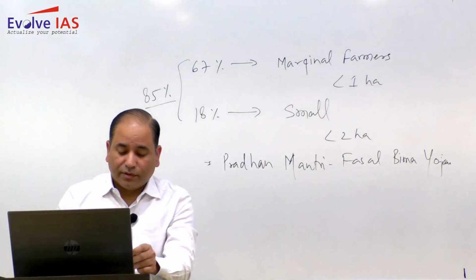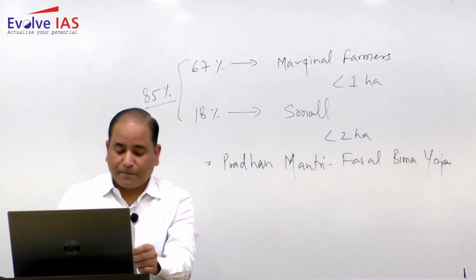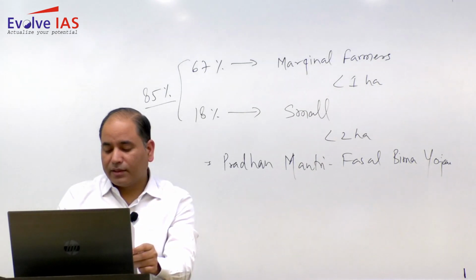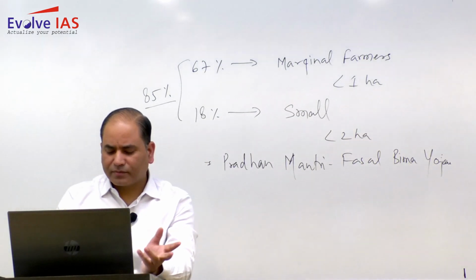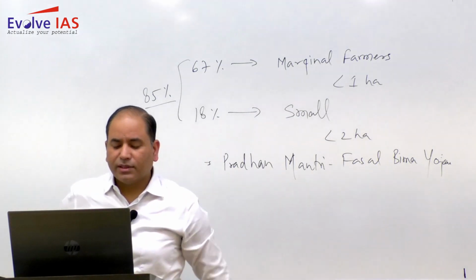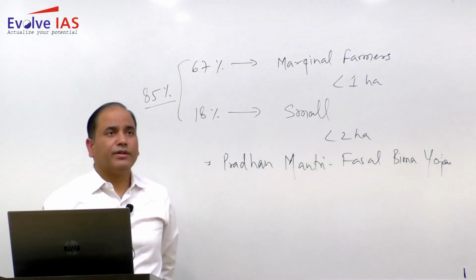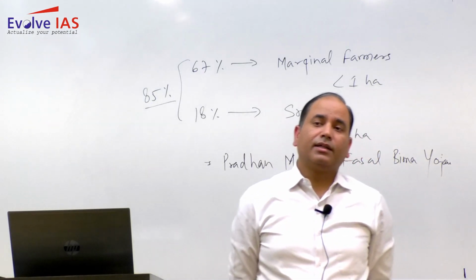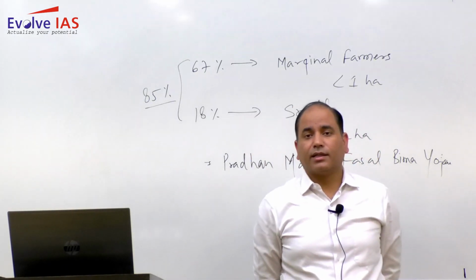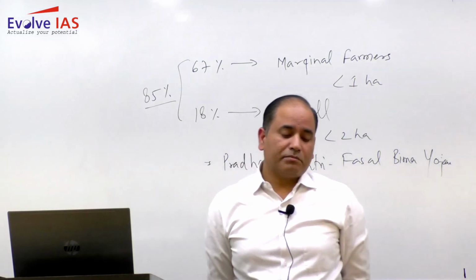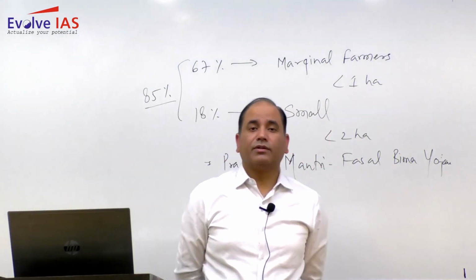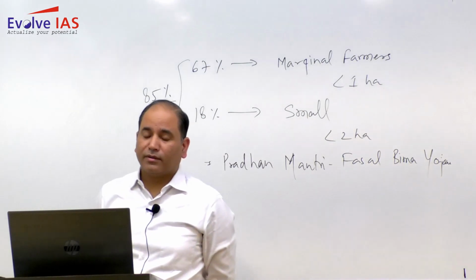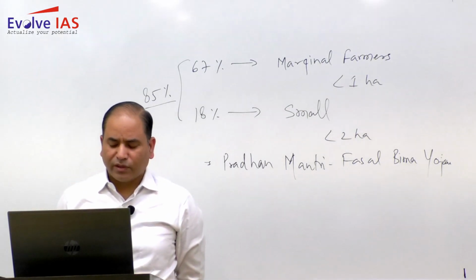Then we have question number 6a. Why do disparities in development and incomes between regions persist in large countries like India? How does the recent ADP plan address the issues? So primarily the question is about regional inequalities. In the introduction you need to write about regional inequalities. You need to write that regional inequalities happen at the national level, at the state level, at the district level. Regional inequalities are caused due to geographical conditions, natural conditions, and also man-made factors.